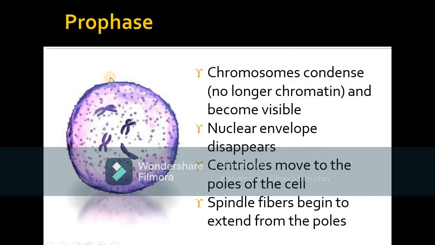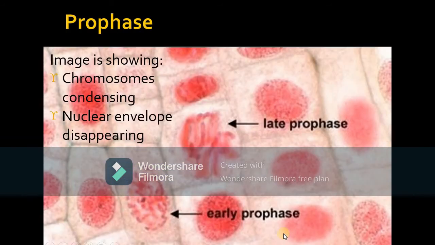What happens in the process of prophase? The chromosomes condense and are no longer chromatin. They get condensed now and become visible. Then the nuclear envelope disappears. Centrioles move towards the poles of the cell. Like there are two different poles, one on each side. They move towards there. Then spindle fibers begin to extend from the poles.